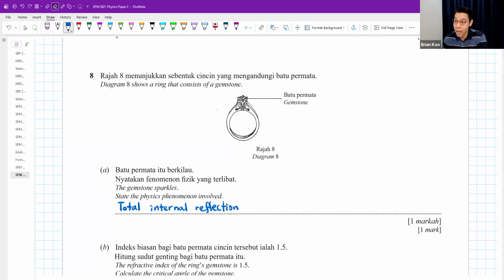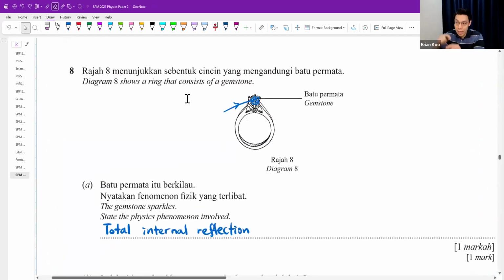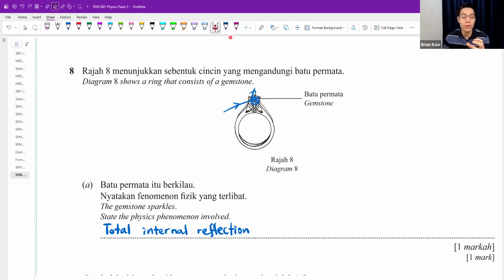It's because light would enter this piece of gemstone or a diamond, and then the light gets stuck inside, and then it cannot come out. Gets reflected internally. Then finally only it will come out. But because it is stuck inside, when you look at this diamond or this gemstone, it looks very shiny. It looks very sparkly. It looks like a ball of light stuck inside. That's why very shiny.